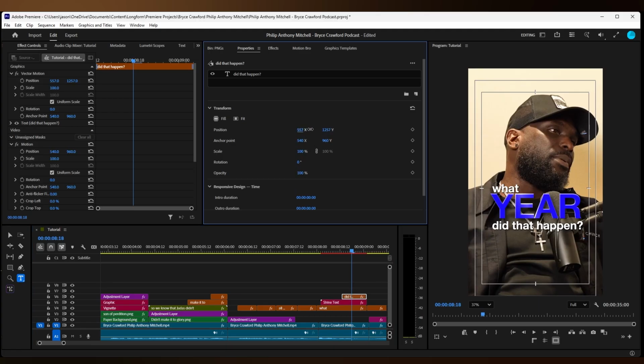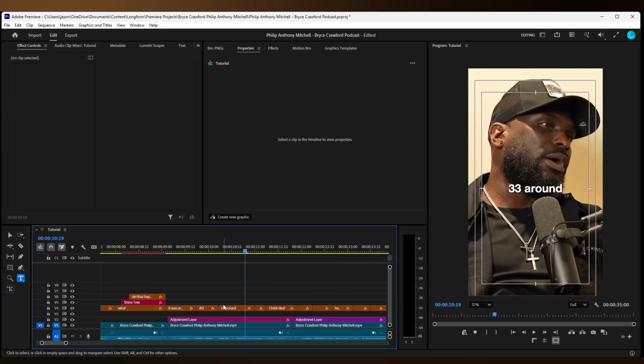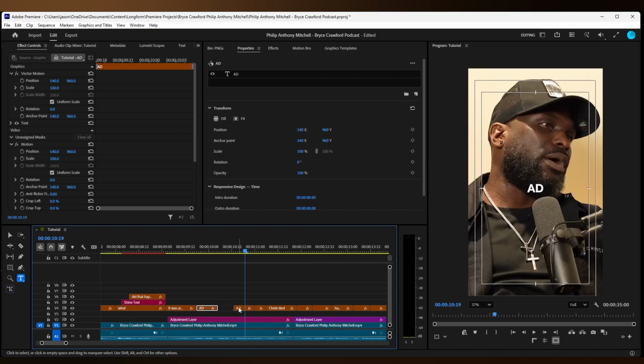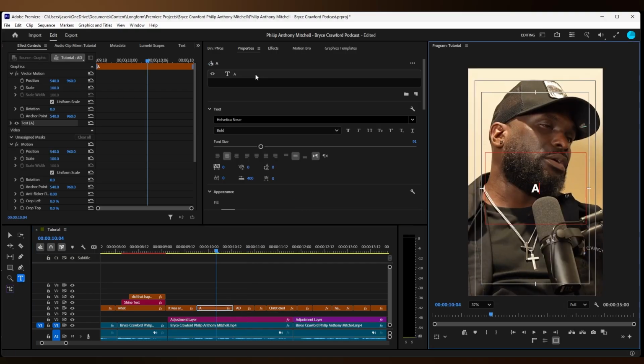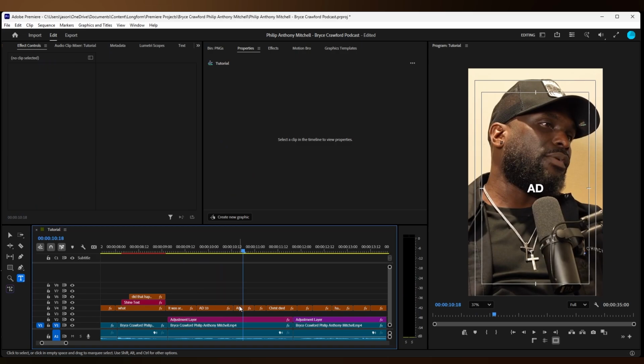Bring it to the right a little bit as well, just for typography's sake. What year did that happen? AD 33, and then I'm going to italicize the text because I think it looks better that way if it's italicized.